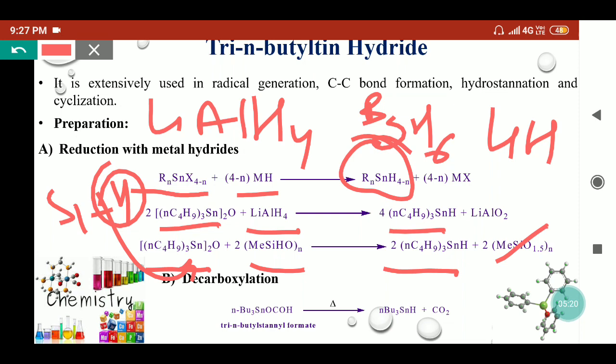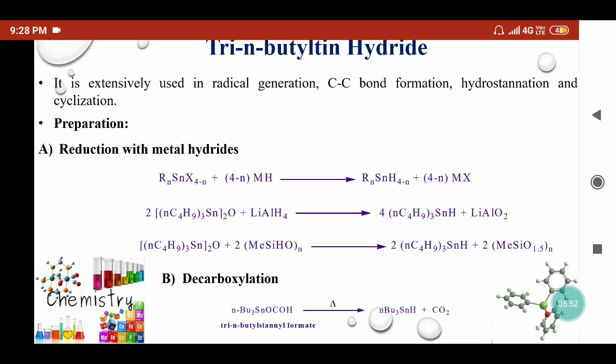Except that, we can use a decarboxylation process where the tri-n-butyl stannyl formate can be thermally treated at around 200 degrees Celsius under reduced pressure, so it will provide the TBTH because at a high temperature it will release CO2 and form tri-n-butyl tin hydride. So by these different methods, using metal hydrides, diboranes, or the decarboxylation process, we can form tri-n-butyl tin hydride. Now it can be used in different reactions.